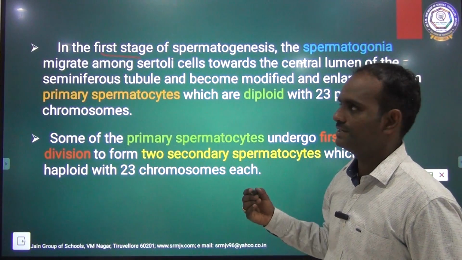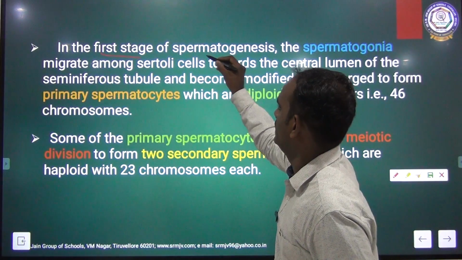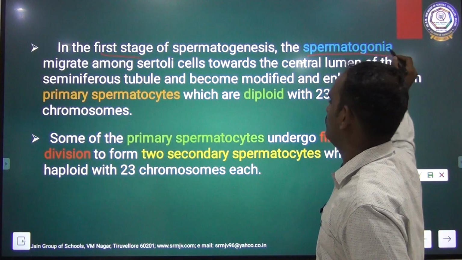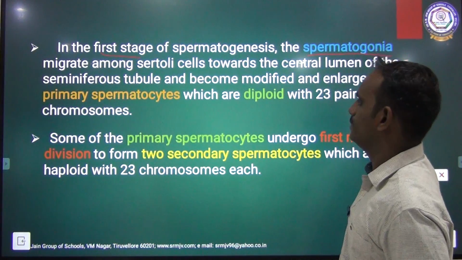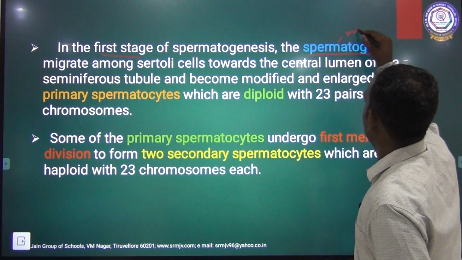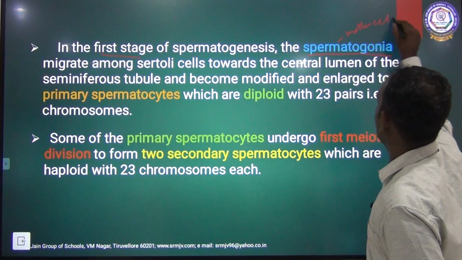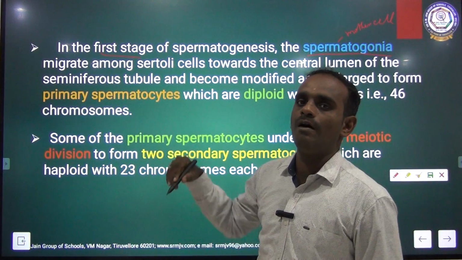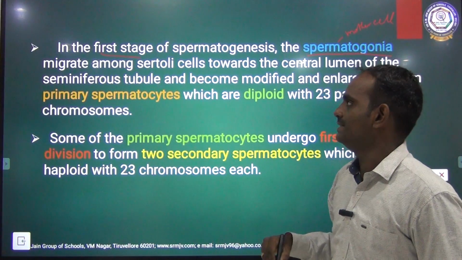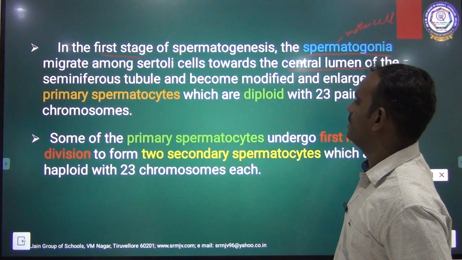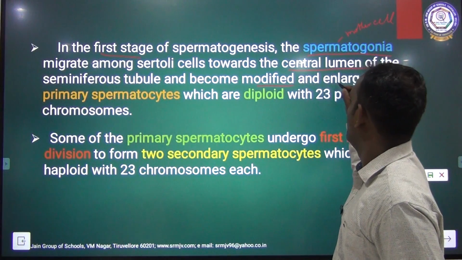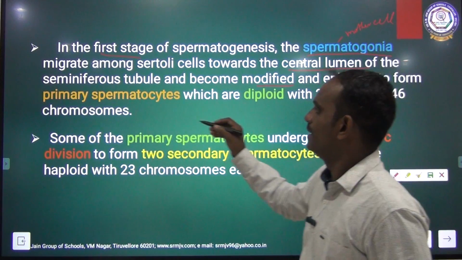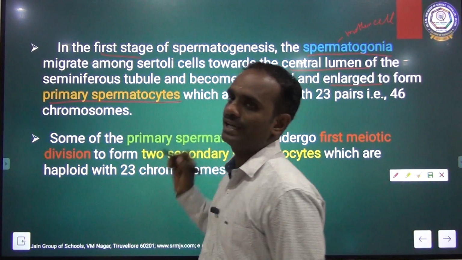In the first stage of spermatogenesis, the spermatogonia, or sperm mother cell, migrate among Sertoli cells towards the center lumen of the seminiferous tubules and become modified and enlarged to form primary spermatocytes.